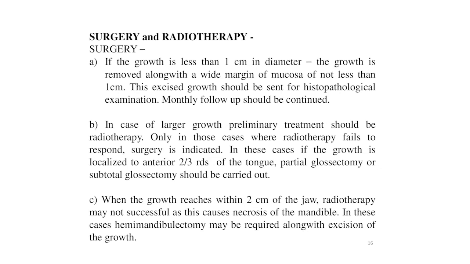And second, in case of a larger growth, preliminary treatment should be radiotherapy. Only in those cases where the radiotherapy fails to respond, surgery is indicated. In these cases, if the growth is localized to the anterior 2/3 of the tongue, partial glossectomy or subtotal glossectomy should be carried out. And third, when the growth reaches within 2 cm of the jaw, radiotherapy may not be successful as it causes necrosis of the mandible. In these cases, hemimandibulectomy may be required along with the excision of the growth.